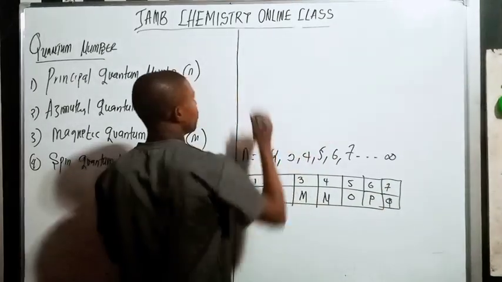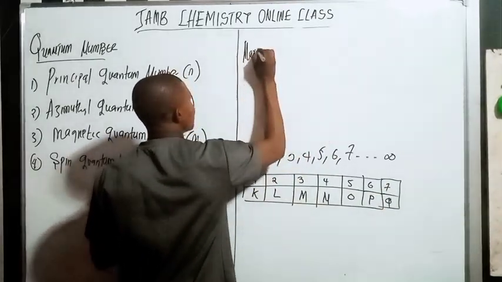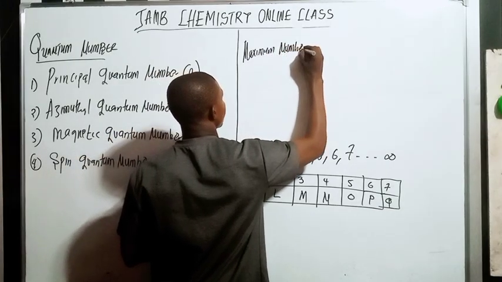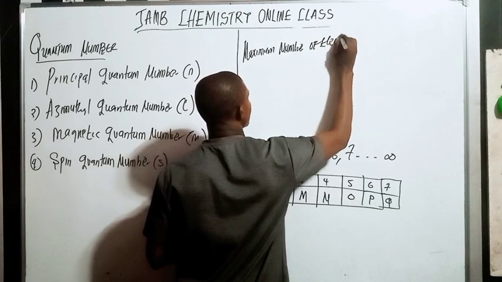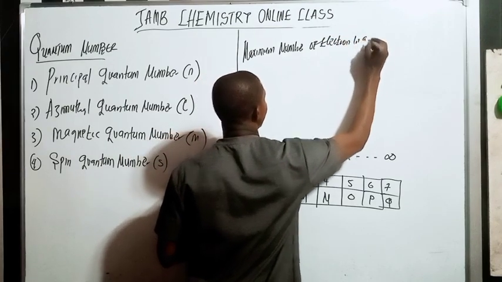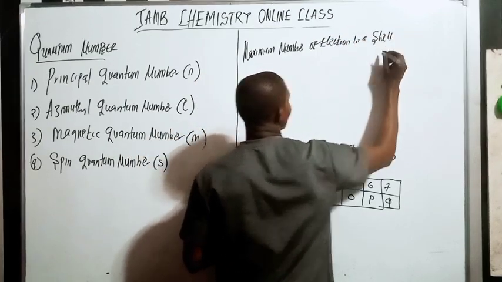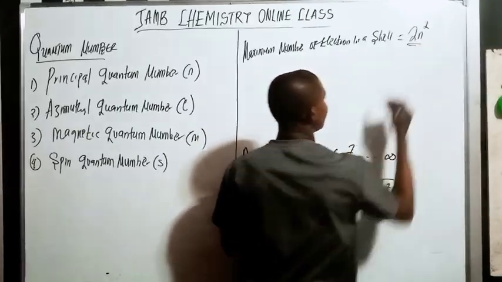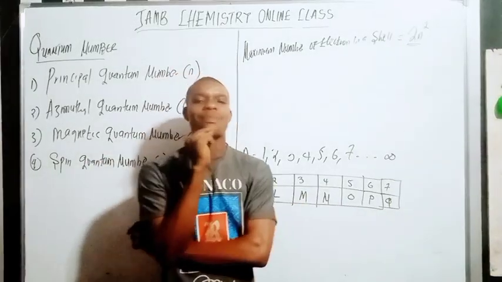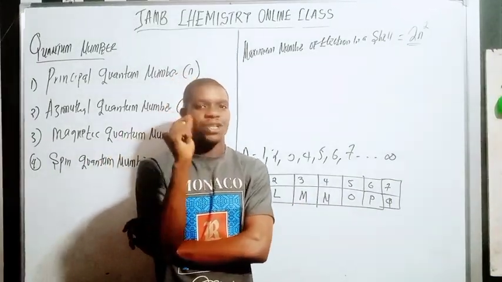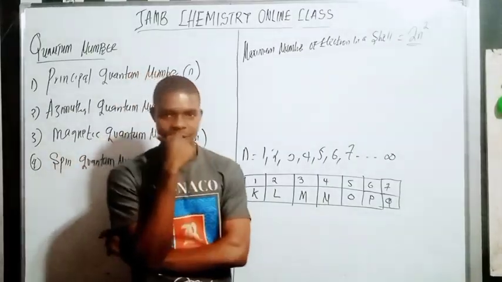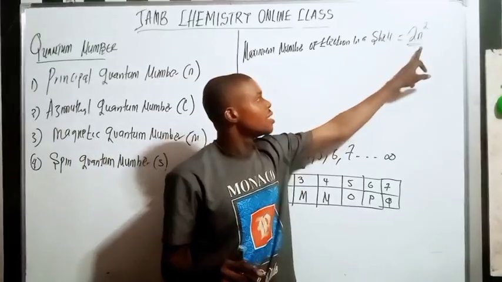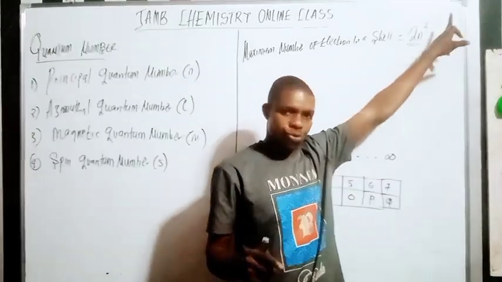So the maximum number of electrons in a shell is equal to 2n raised to 2. So this is the simple thing here. Whenever they ask you what is the maximum number of electrons in the n shell, the general formula is 2n raised to 2.